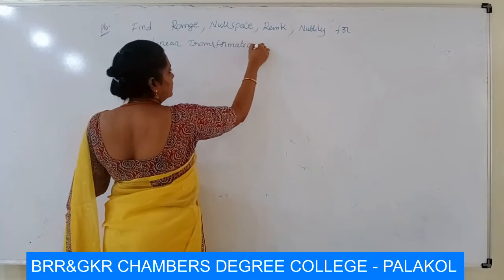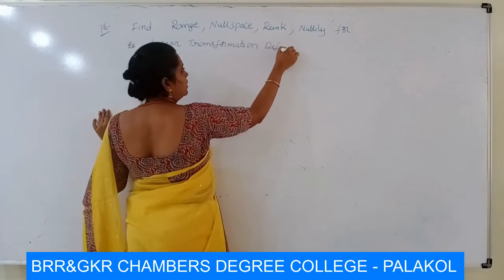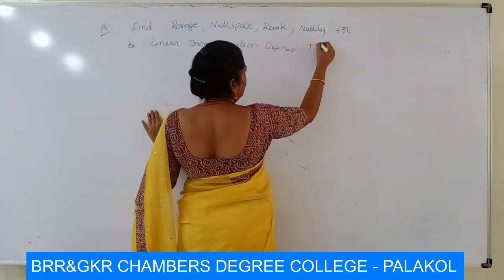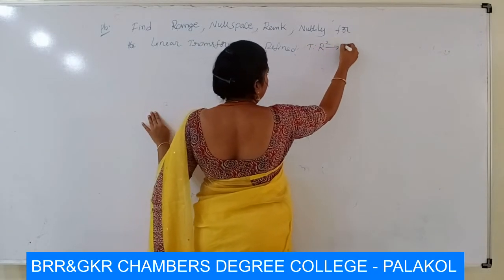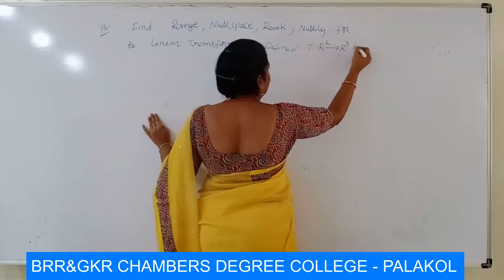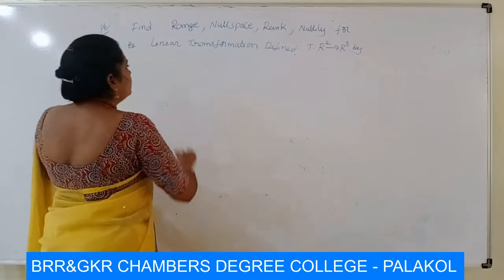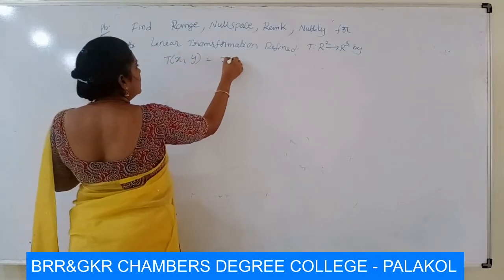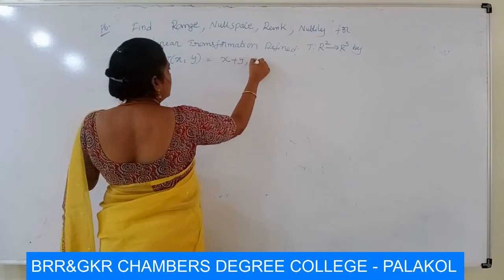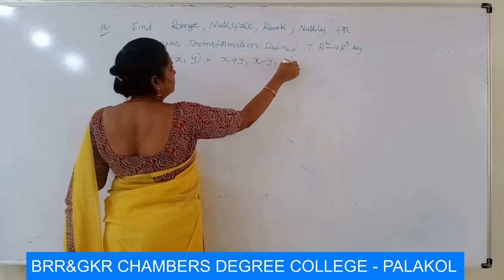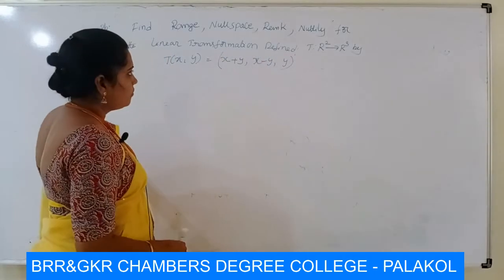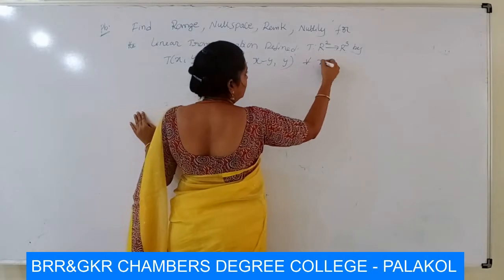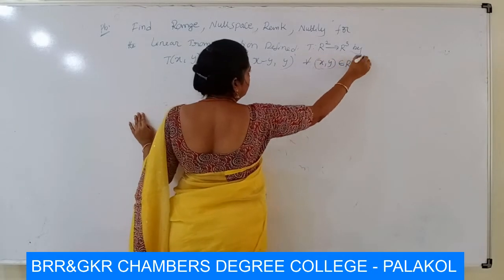Define T maps R square to R cube by T of (x, y) is equal to (x plus y, x minus y, y) for all (x, y) belongs to R square.